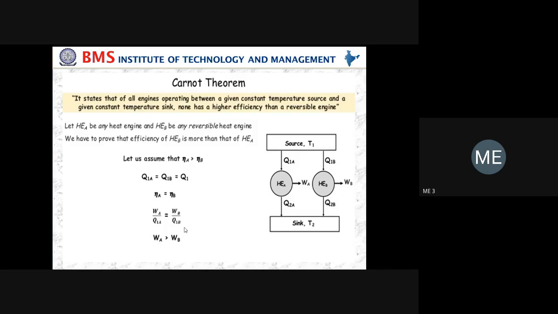Remember, we have not proved the theorem till now. Just starting, we are doing the assumption. Based upon that, I can write WA is greater than WB, meaning the work done by engine A is greater than the work done by engine B.